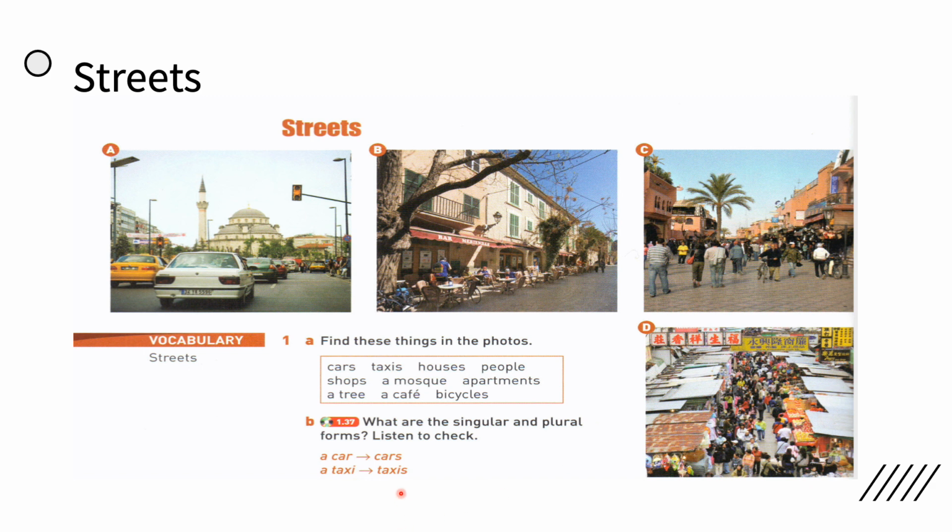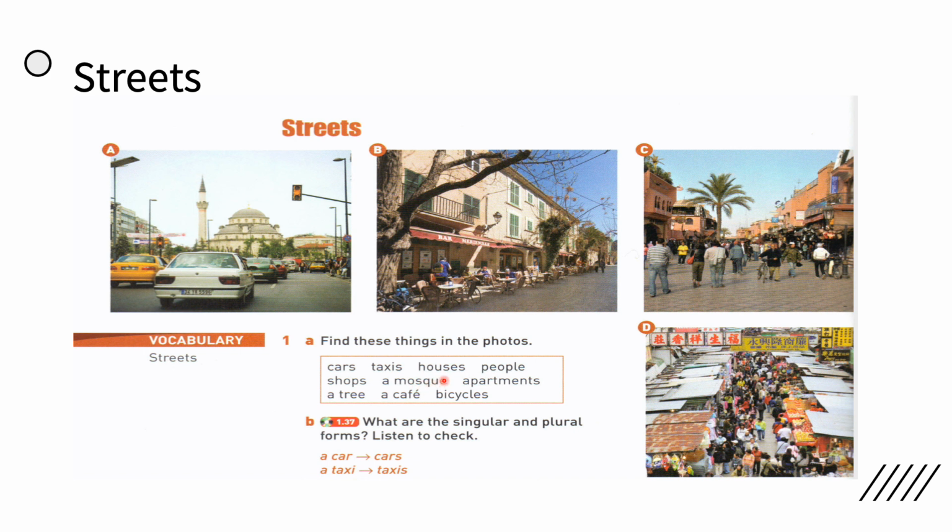Now the next point we'll come to is B. What are the singular and plural forms? Singular is when you only have one. For example, a car, this is singular. Plural is cars. A taxi, singular. Cars here, this is plural. Taxis, this is plural.